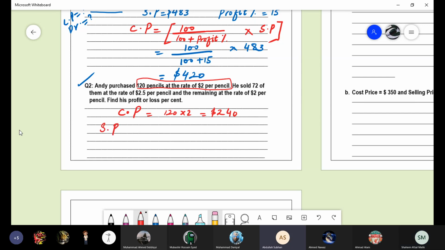He sold 72 of them at the rate of $2.5 per pencil and the remaining at the rate of $2 per pencil. So total pencils are 120. 72 he sold at the rate of 2.5. How many are left if we sold 72? 48. So 48 pencils, the remaining, at the rate of $2. So just calculate the values of both.